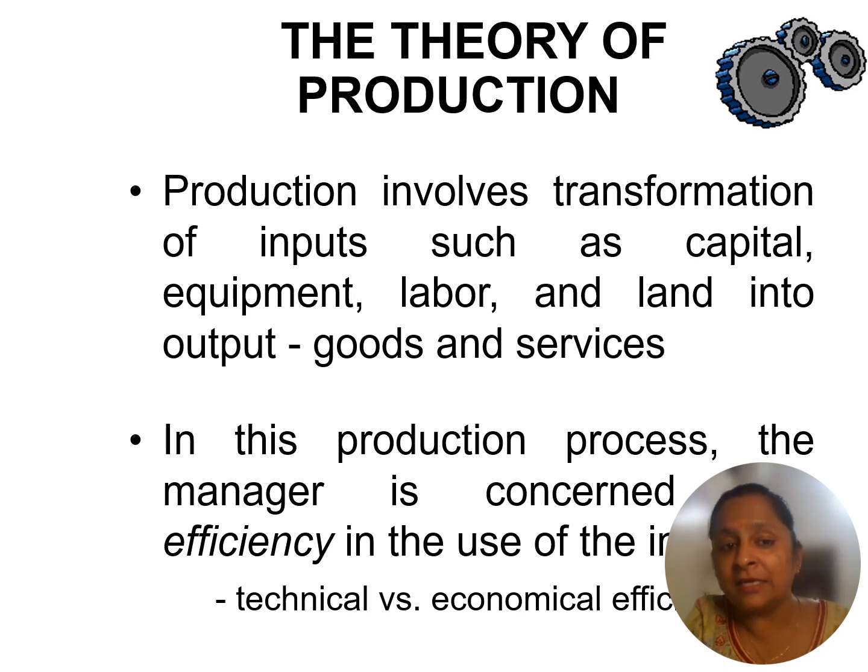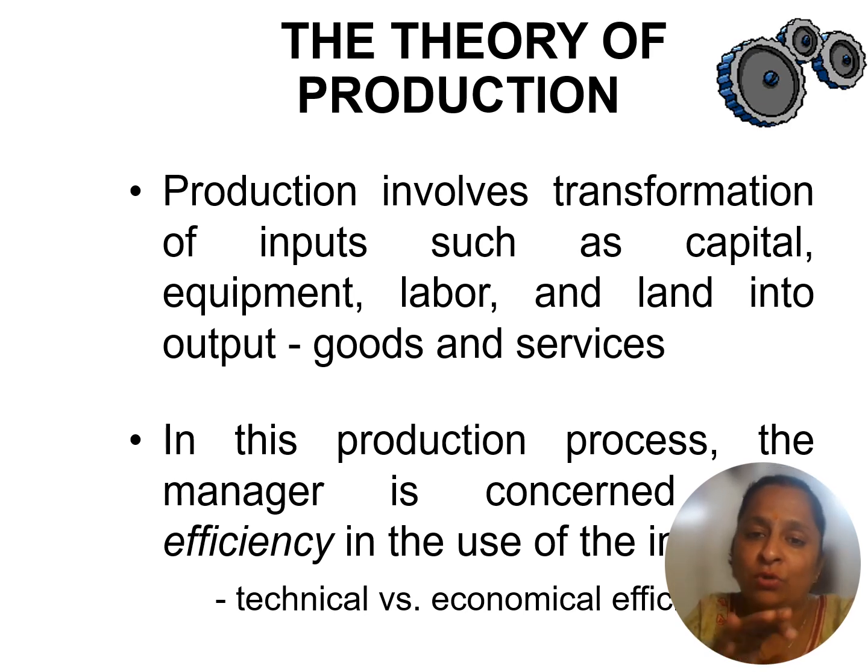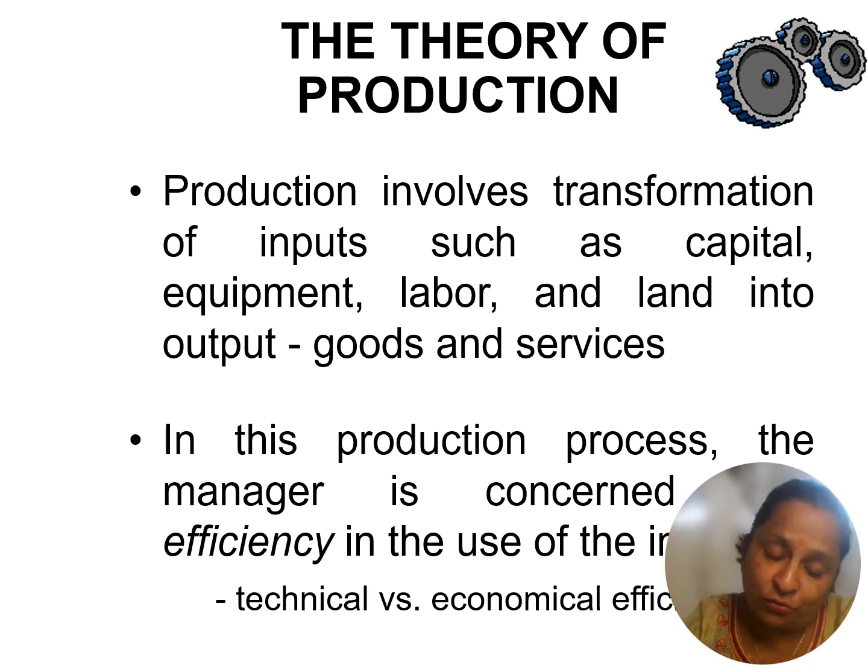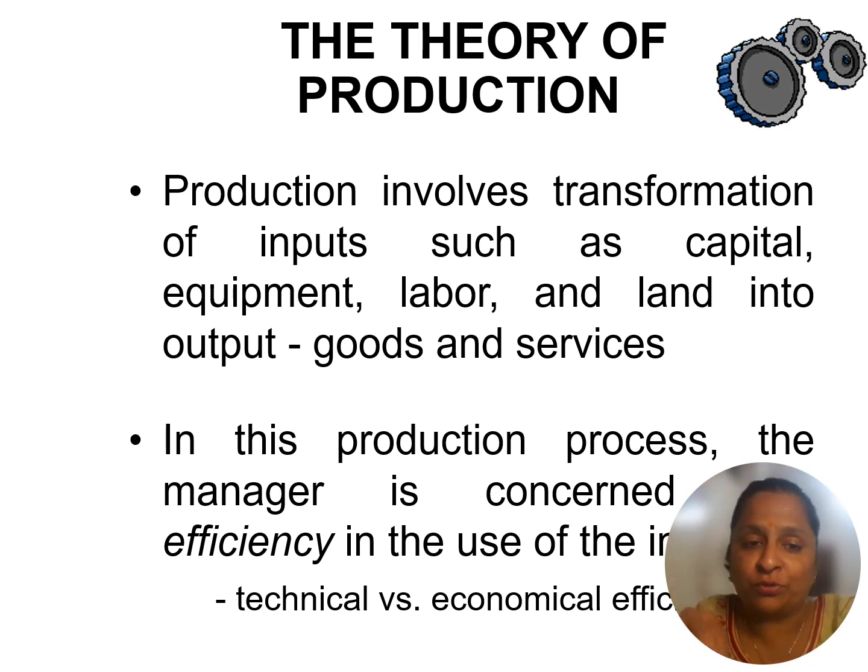Production means that when we transform input, that is raw material, into output, that is called the production process. For the production process we need some factors which help to transform input into outputs. These factors are land, labor, capital and entrepreneur. In production we have four factors of production: land, labor, capital and entrepreneur.